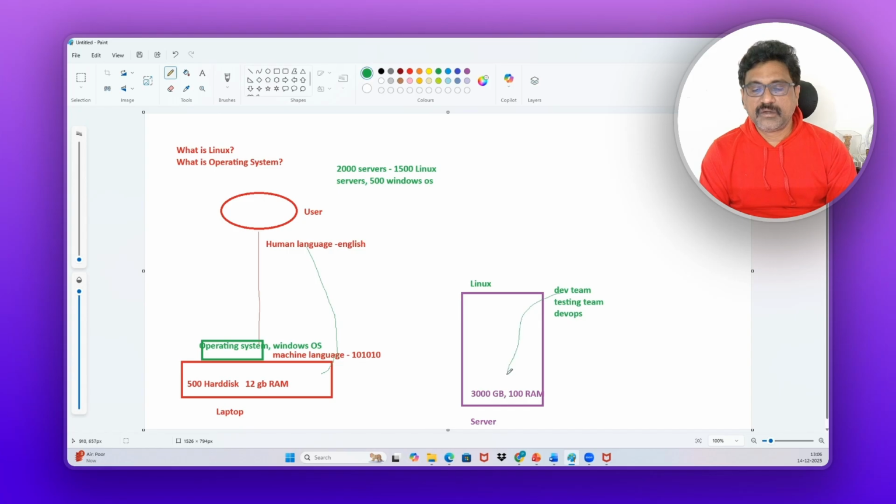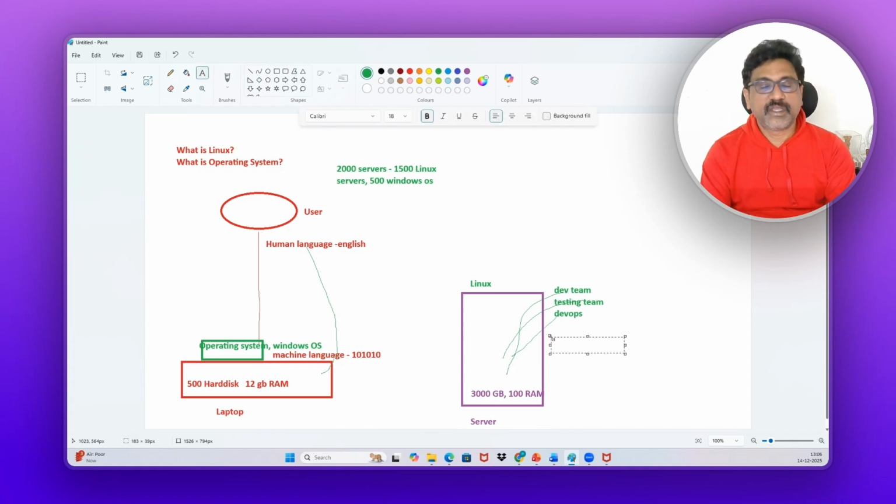Multiple servers will be there. Yeah, testing team and DevOps team. That means multiple users are using them at the same time, and the purpose is also different. The development team will be storing their code. Just assume that. Now, multiple users will be using this server: the development team will use it to write or store their code, the testing team will use it to test that code, and the DevOps team will use it to automate that process.